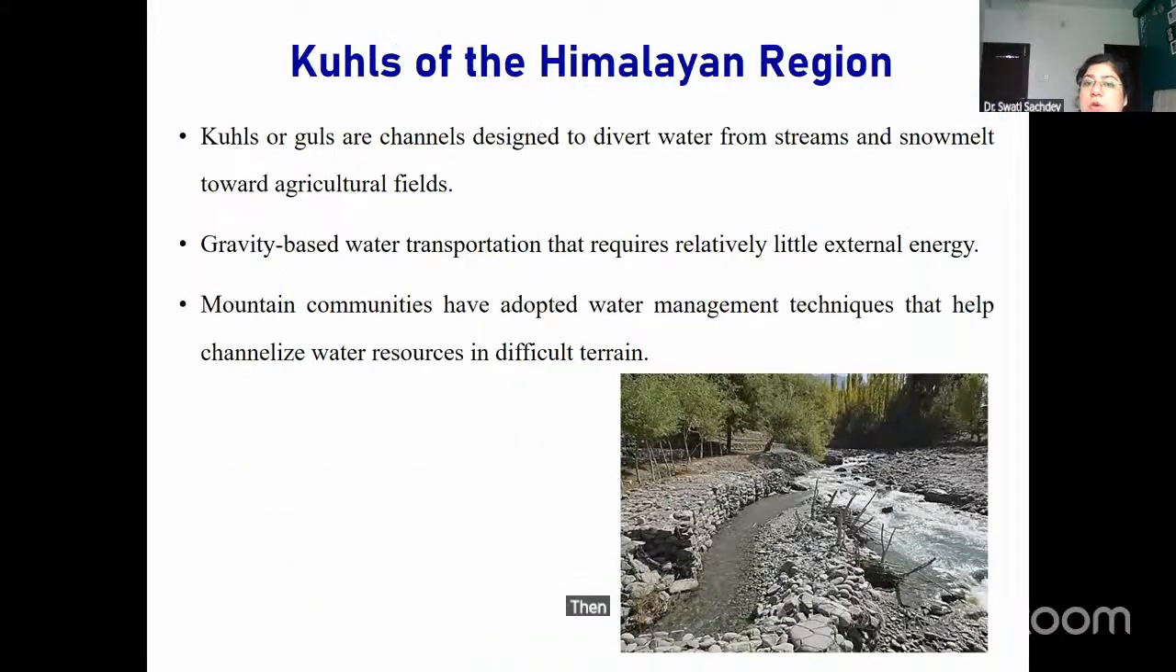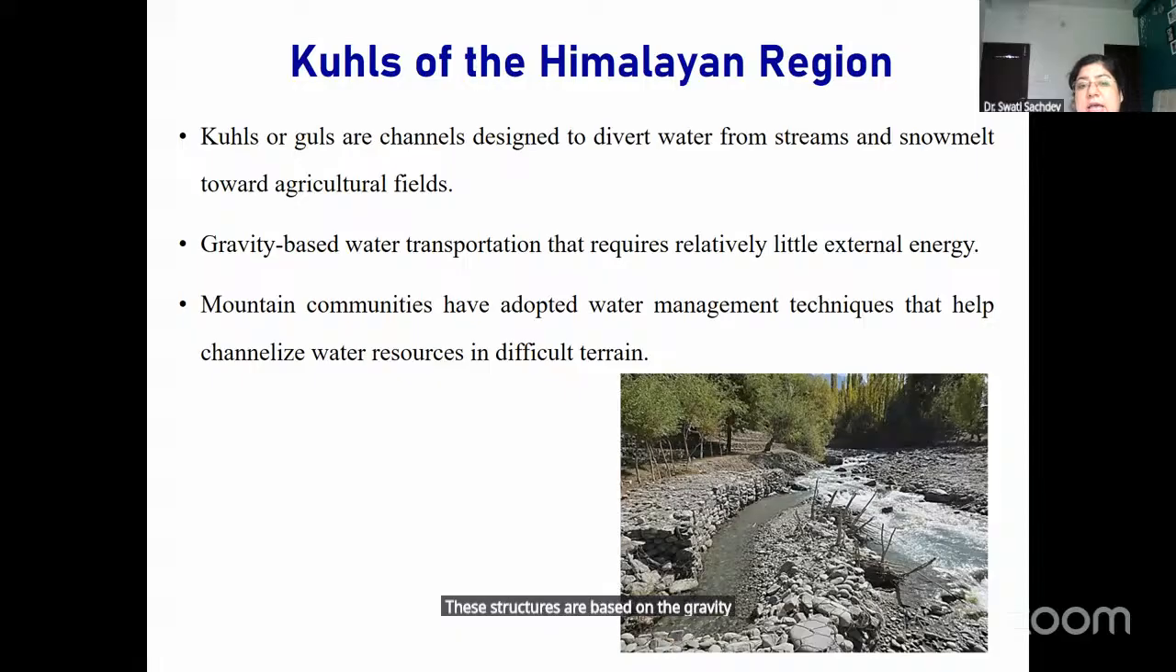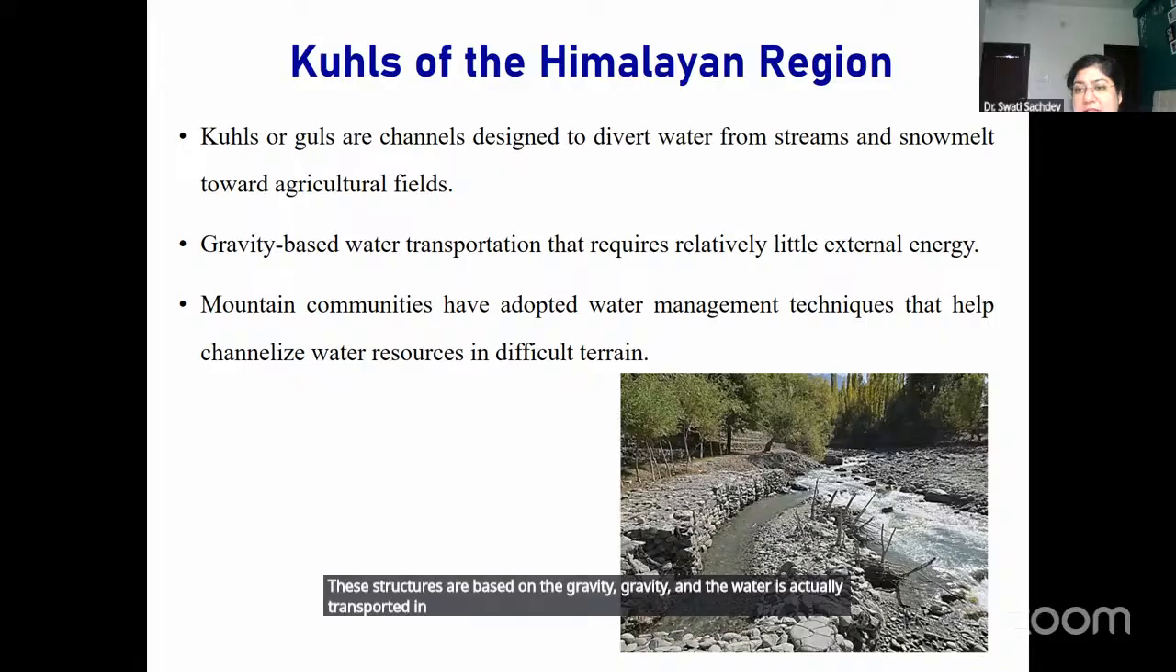Then next is the kul, which is common in the Himalayan regions. Kuls are structures where the water from natural streams or channels is diverted toward the irrigated land. These structures are based on gravity, and the water is transported by this method without using much of the energy resources.